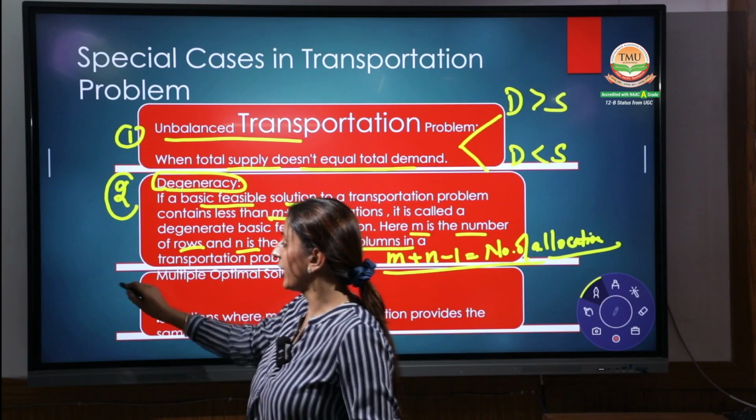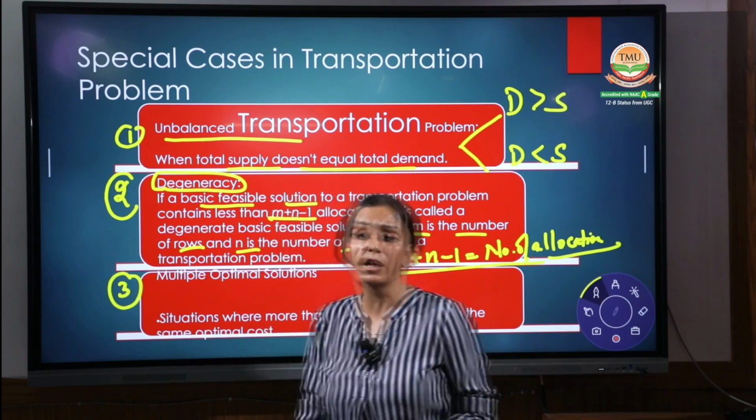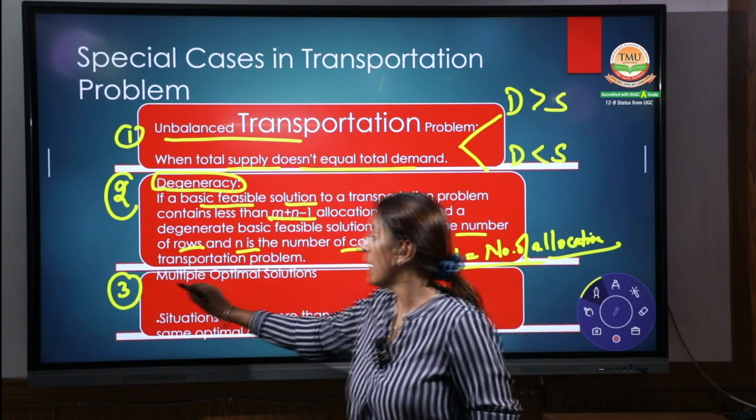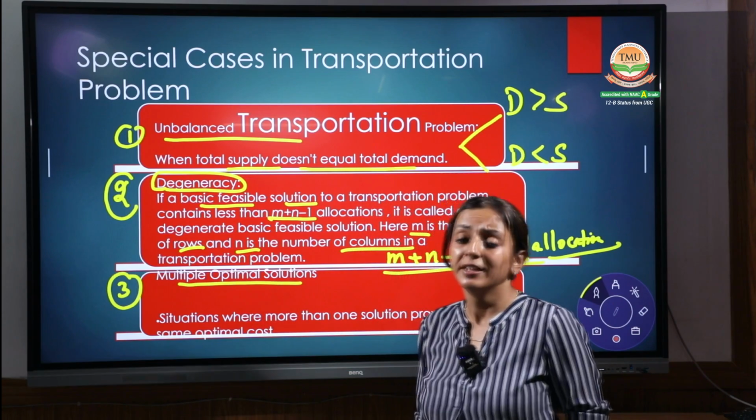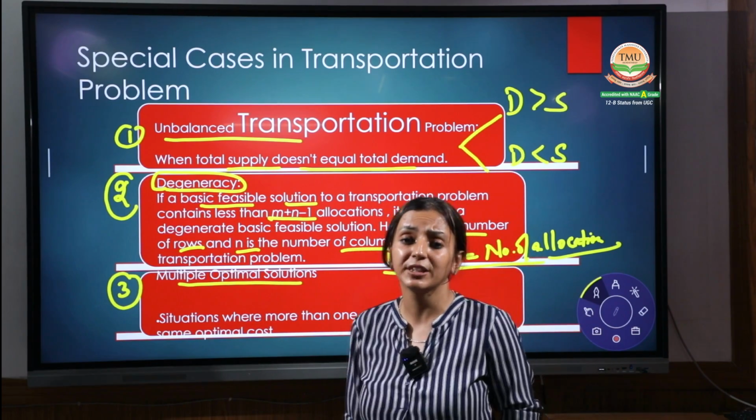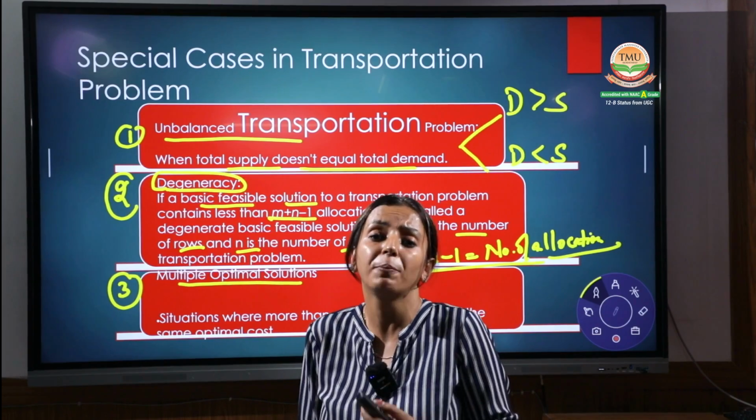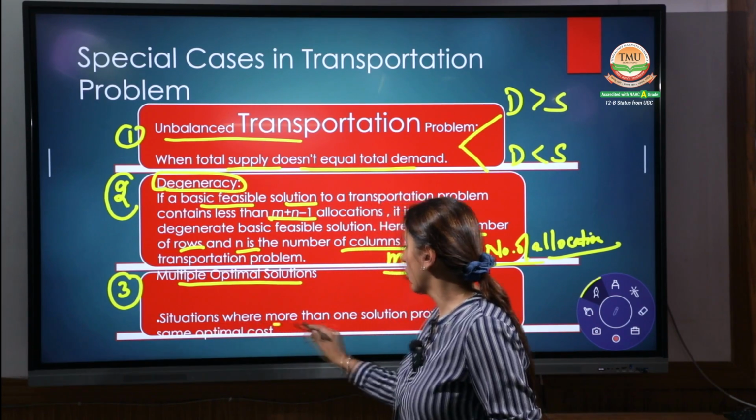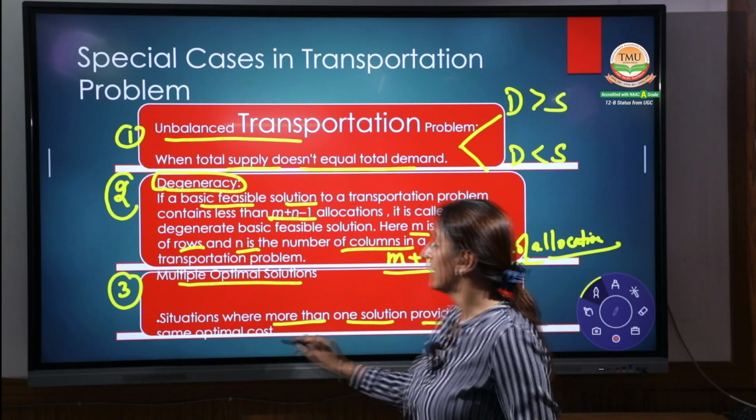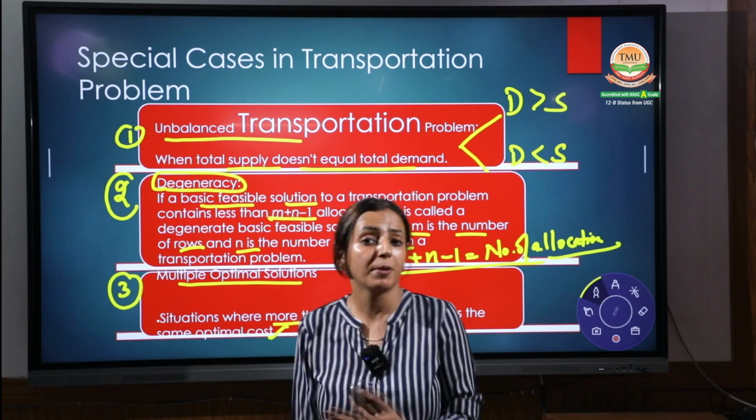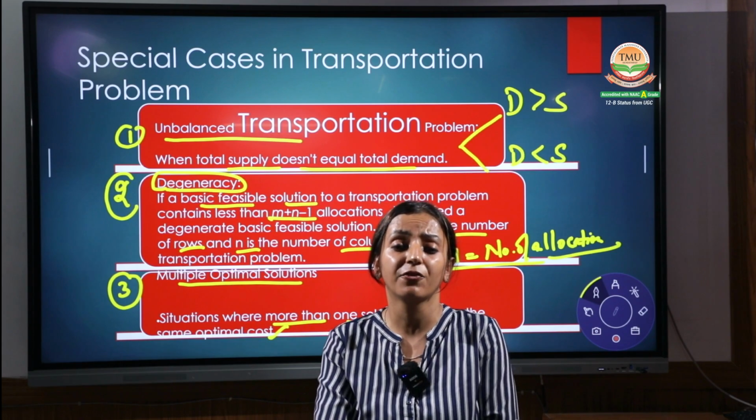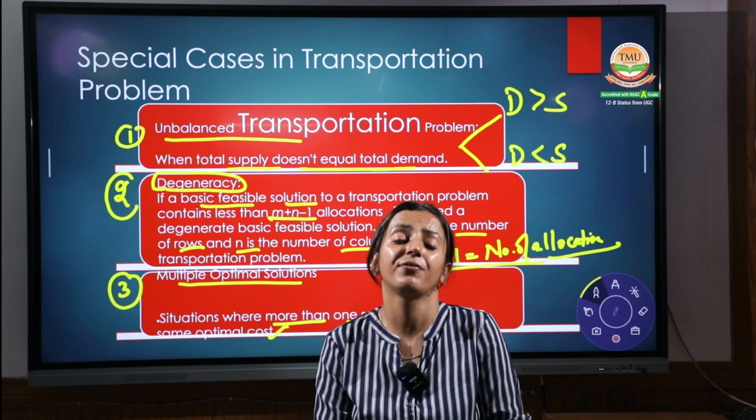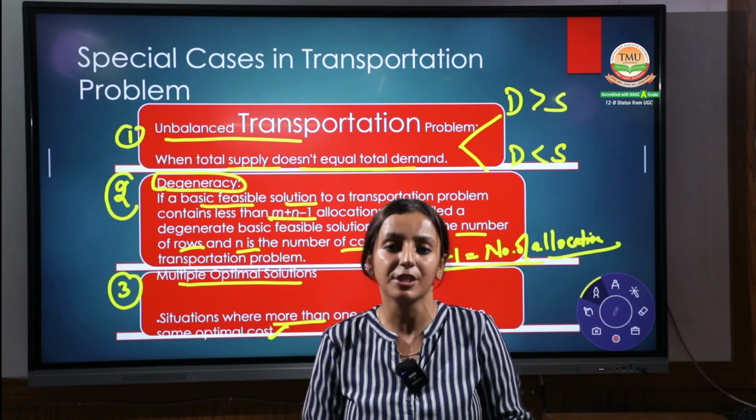The third special case we have to consider in the transportation problem is the multiple optimum solution. Sometimes we have multiple solutions, so how do we find the optimum solution from those scenarios? These are solutions where more than one solution provides the same optimum cost. The optimum cost is given by different methods, different optimum solutions. Then how do we find the best one from all these solutions?